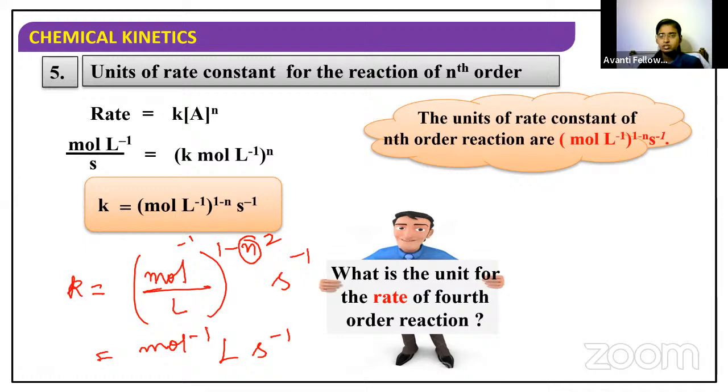Many of you are giving me different answers. So substitute N is equal to 4. It will be 1 minus 4, we will get minus 3. So it is mole power minus 3, liter cubed, and per second. This is what you have got now: mole power minus 3, liter cube and second power minus 1. Just check whether you have got this answer or not.